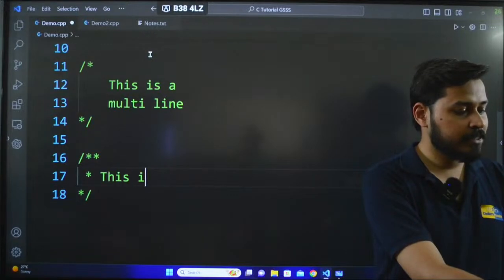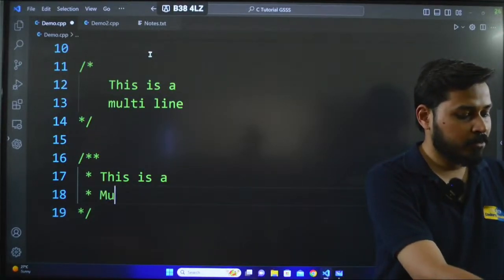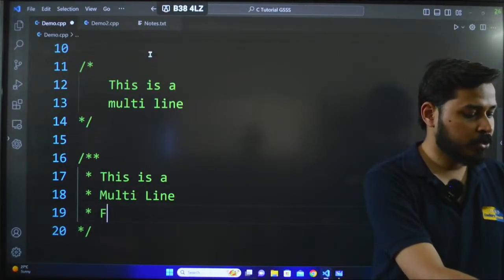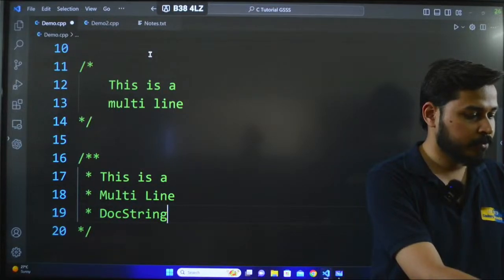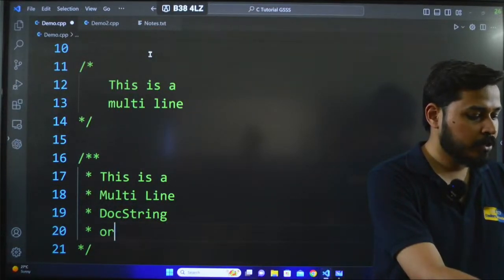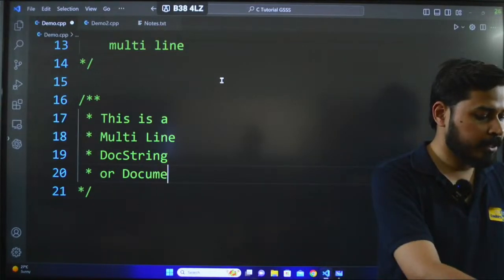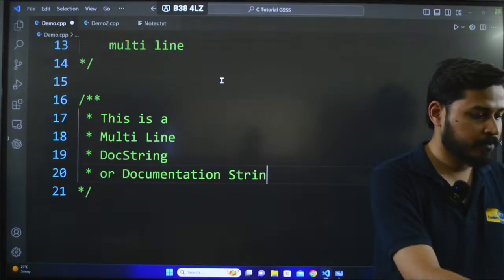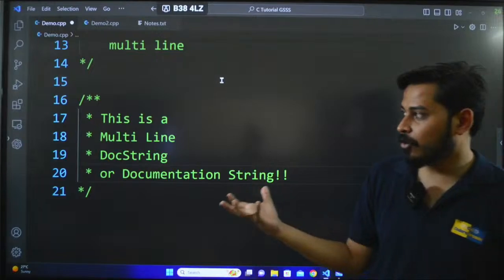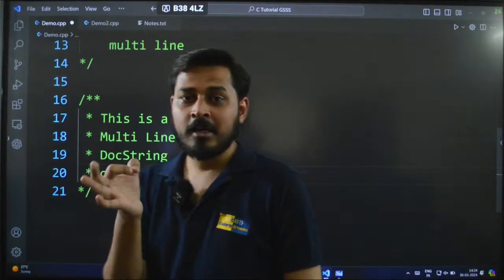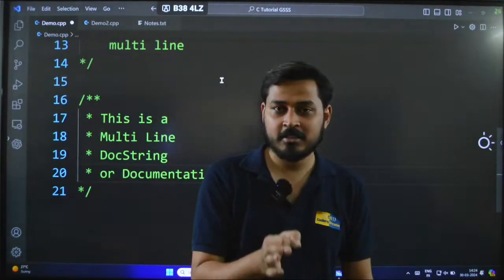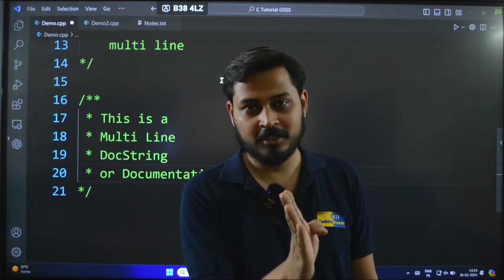So this is a multi-line doc string, or documentation string. Rather than a single star, you give 2 stars with the forward slash.